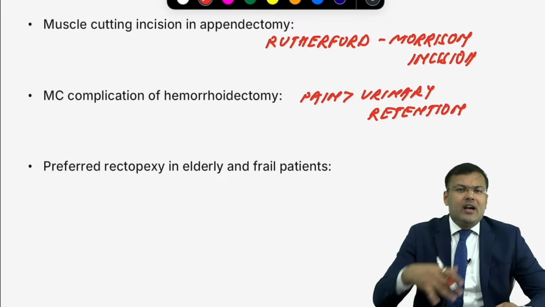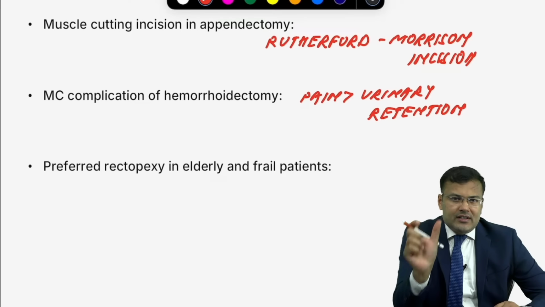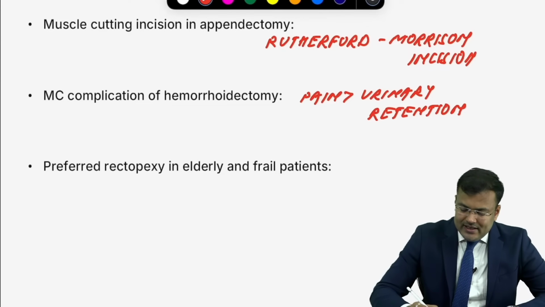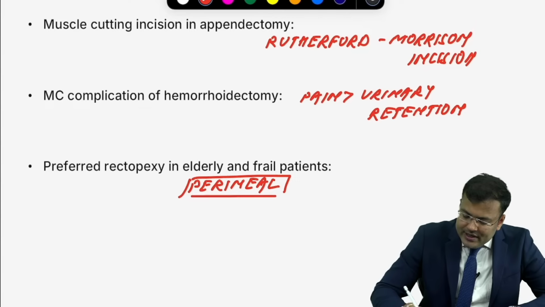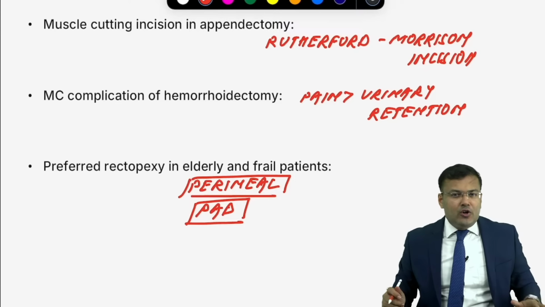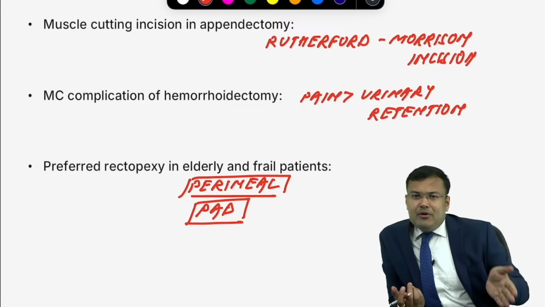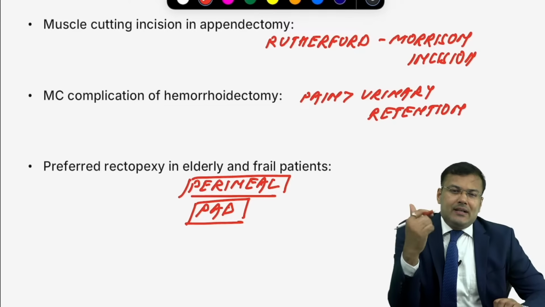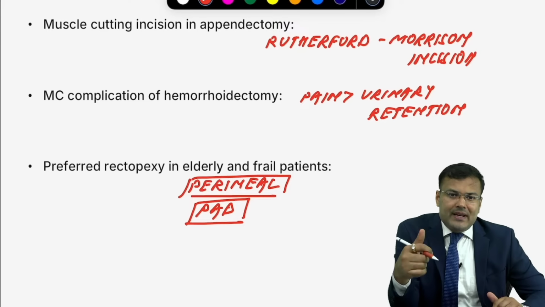Okay. Next, if a patient is elderly and frail, patient cannot tolerate long duration surgery. So that's why preferred rectopexy, it's perineal. How to remember? Mnemonic is PAD. So perineal: Altemeier, Delorme, Thiersch. And what is abdominal? Wells and Ripstein. So Wells and Ripstein are abdominal. Altemeier, Delorme, Thiersch, these are perineal.